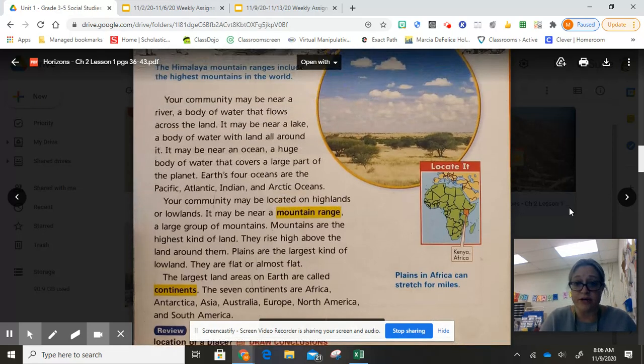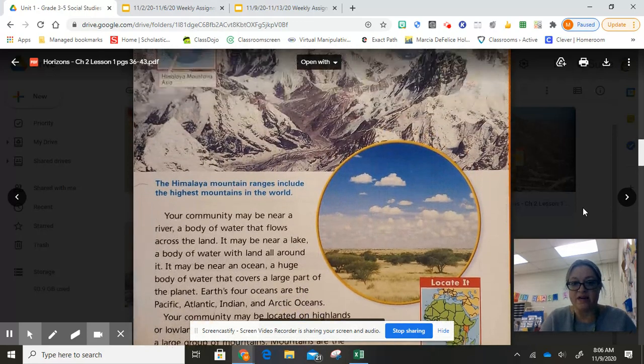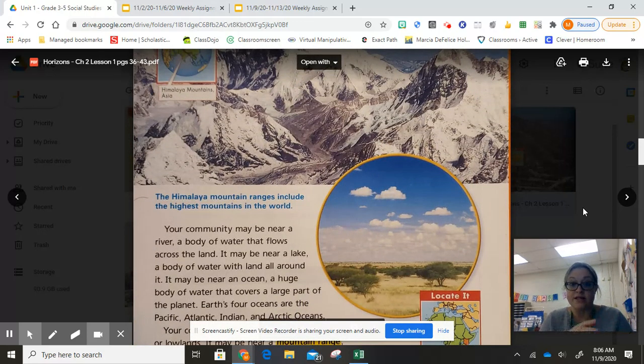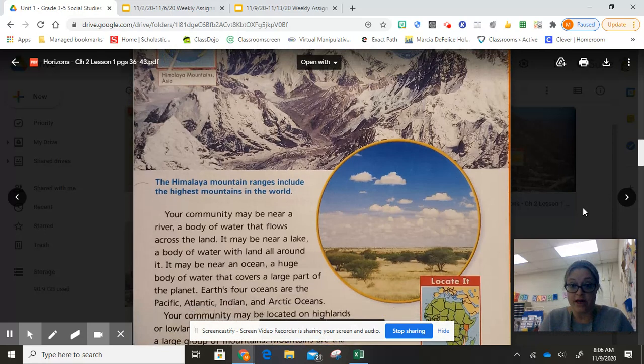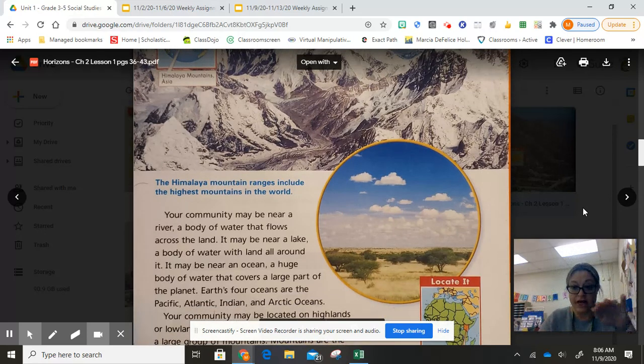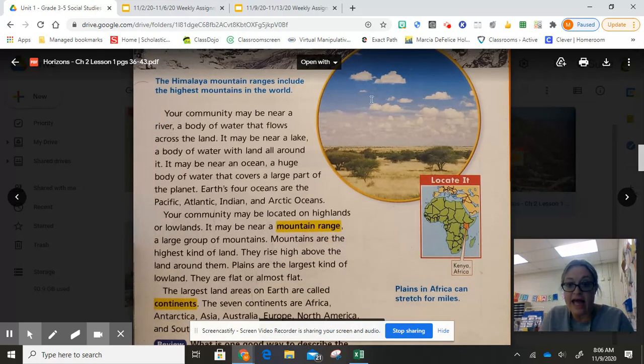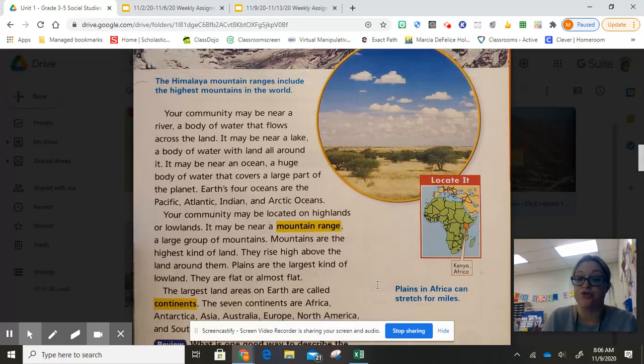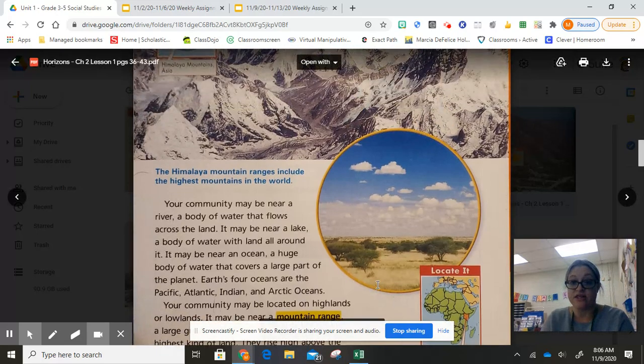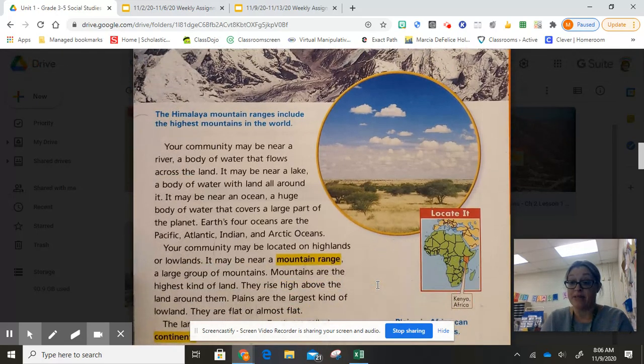So let's take a look at this other little picture here in the circle. Okay, we see the difference here between mountainous type land and lowland. Mountains go up high, lowlands are flat or almost flat. And in this little circle, they also gave us another little map showing us exactly the land that we're looking at. And this land is located on the continent of Africa, actually in Kenya, Africa. So in the little blue caption right there, it tells us that plains in Africa can stretch for miles. So now you see the difference between mountains and plains.